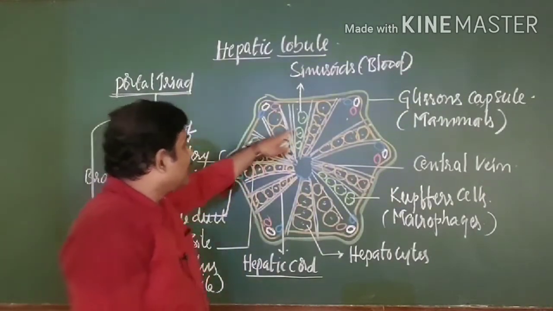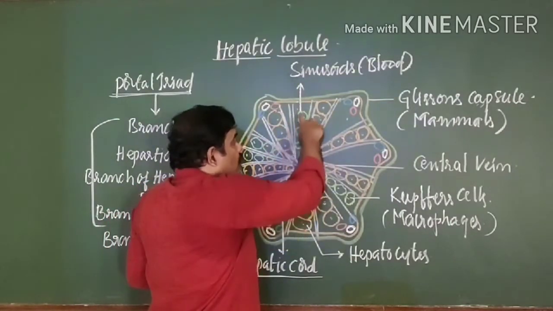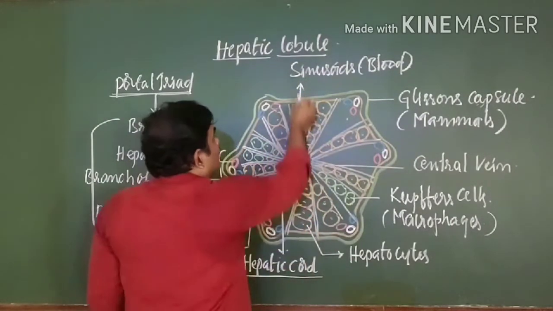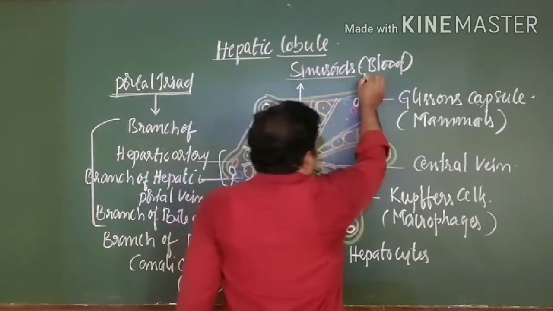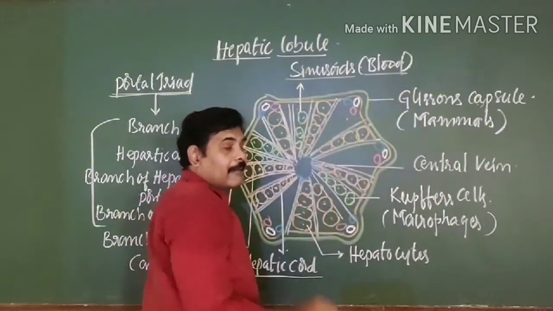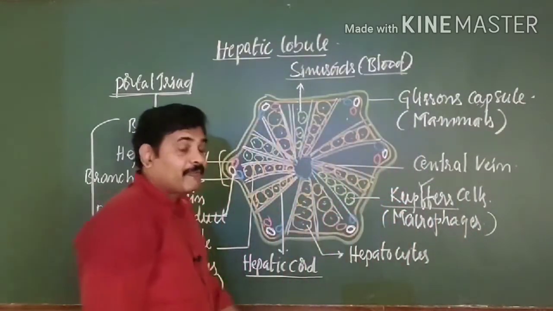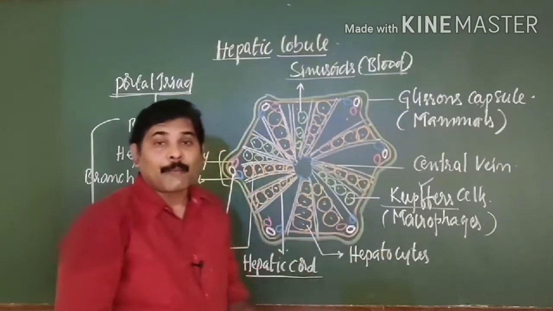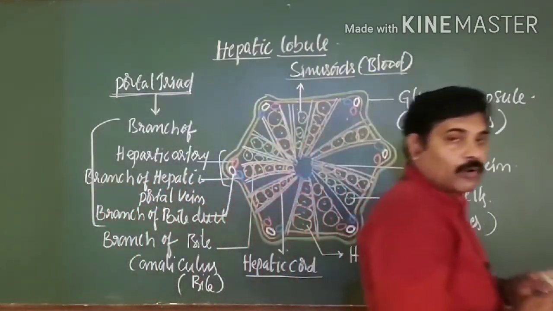In between two successive hepatic cords, the spacious place is known as the sinusoids, which is filled with blood, and it has important cells known as Kupffer cells. These Kupffer cells are known as hepatic macrophages. This is all about the structural unit of your liver.